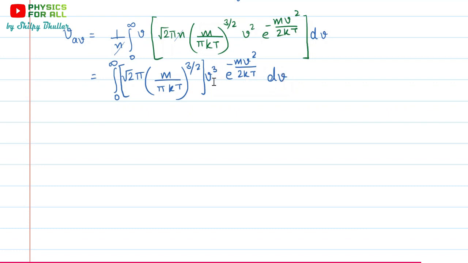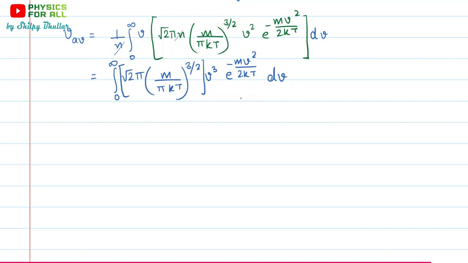So now we have clubbed the constant terms which do not involve v. Here you can see root 2 pi m, then pi kT. They are just constant quantities. So we have grouped them, and now we are left with v cube e raised to the power minus mv square upon 2kT, because these involve v and we have to integrate with respect to v.